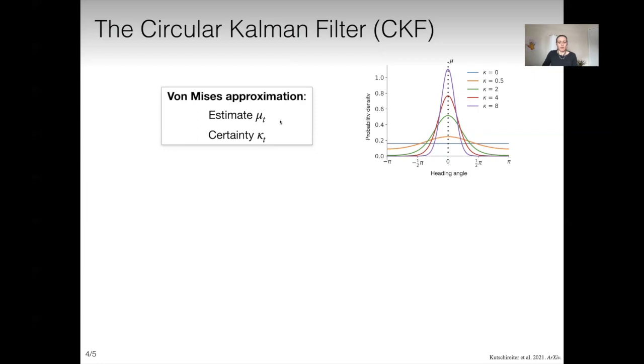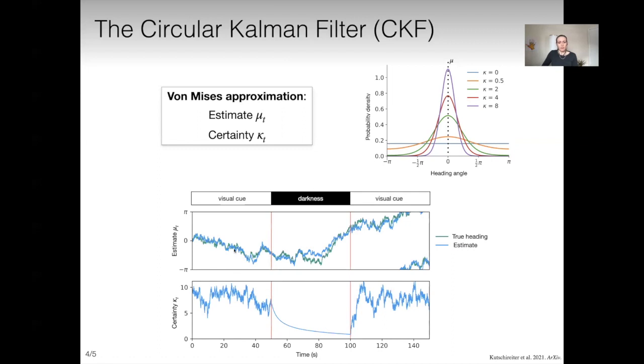The update equation of the estimate relies both on the reliability of the external sensory cues, for instance, visual input, as well as its internal certainty. We show in simulations that the estimate resulting from this circular Kalman filter closely follows a visual cue according to the cue's reliability. Further, in absence of such a cue, which you might want to call darkness or minimal reliability, the estimate deviates from the true heading over time, and the internal certainty decreases accordingly.